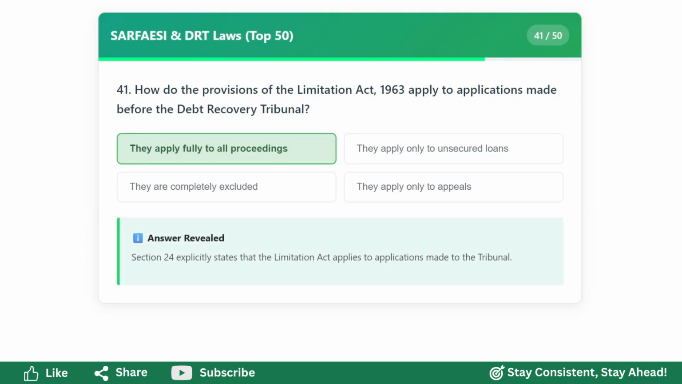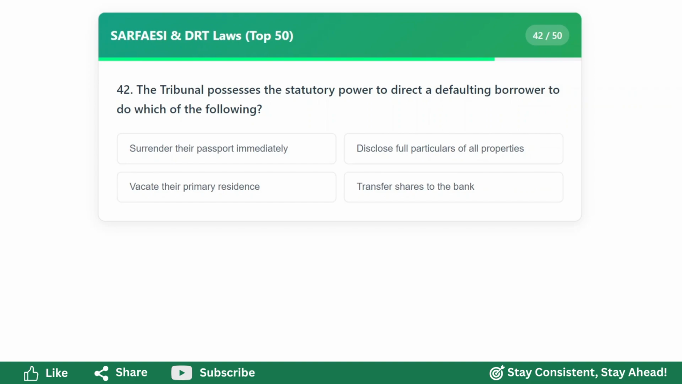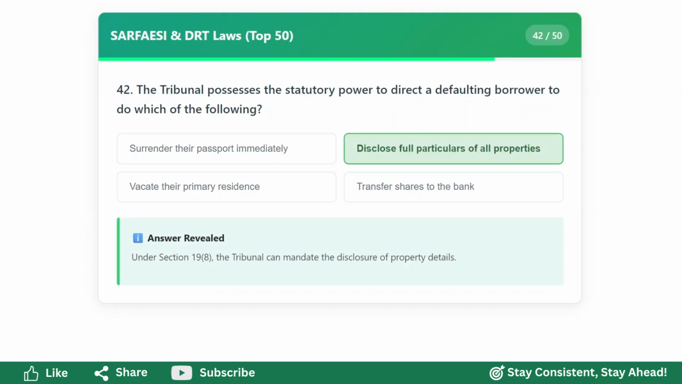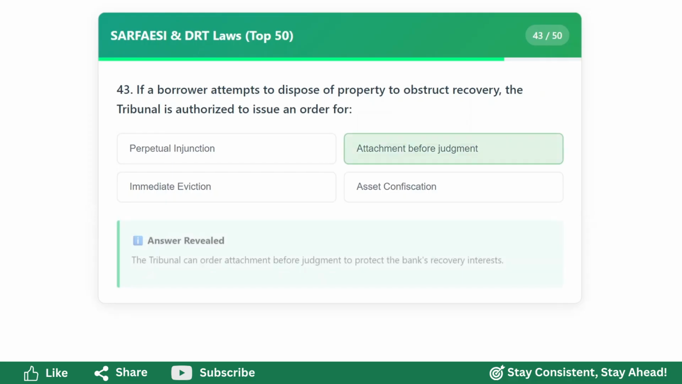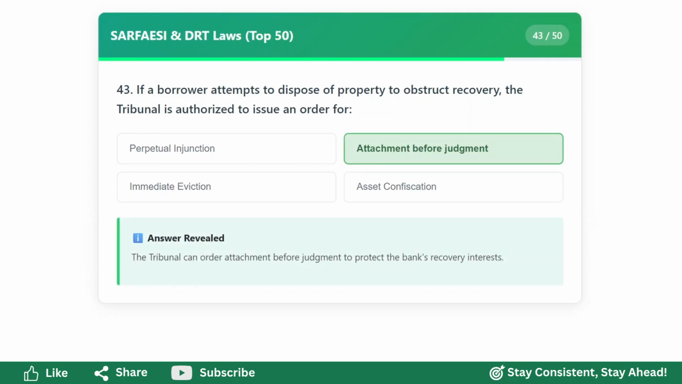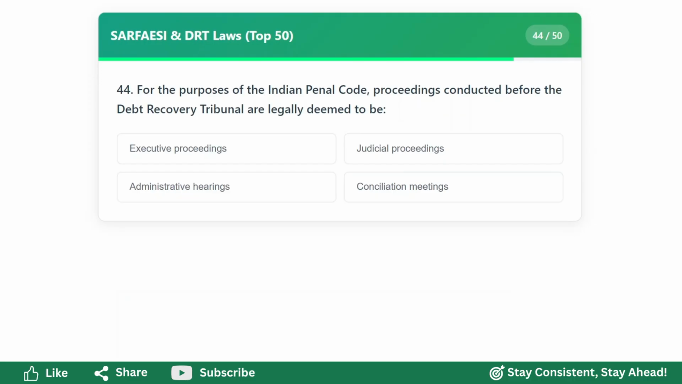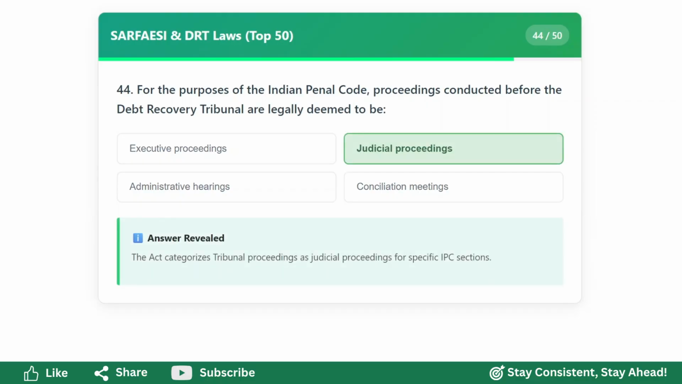They apply fully to all proceedings. The tribunal possesses the statutory power to direct a defaulting borrower to do which of the following? Disclose full particulars of all properties. If a borrower attempts to dispose of property to obstruct recovery, the tribunal is authorized to issue an order for attachment before judgment. For the purposes of the Indian Penal Code, proceedings conducted before the Debt Recovery Tribunal are legally deemed to be judicial proceedings.